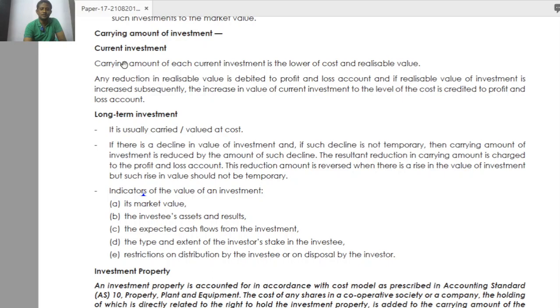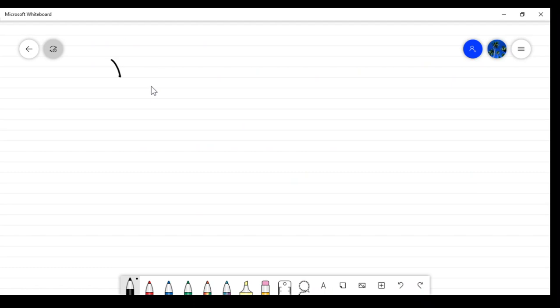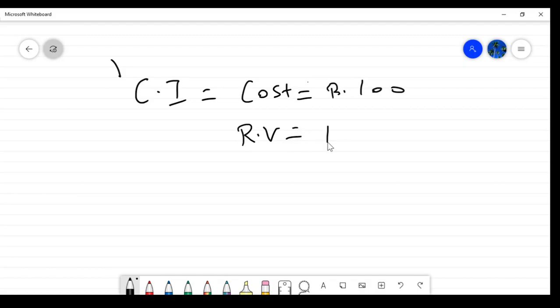That is what is explained here. I'll just show you the example. For current investment, we are going to identify the carrying amount. For example, cost is rupees 100 and realizable value is rupees 80. As per AS 13, whichever is lower we have to choose.